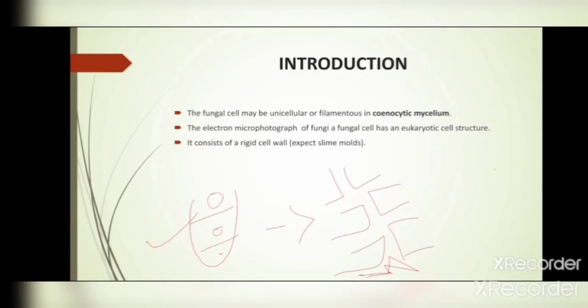And the fungal cells consist of a rigid cell wall, except the slime mold. It means the fungal cell wall is made up of a very hard material, so it is not generally ruptured. The exception is the slime mold. It means the slime mold cell wall is made up of a very soft material.